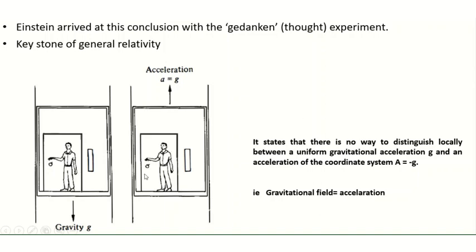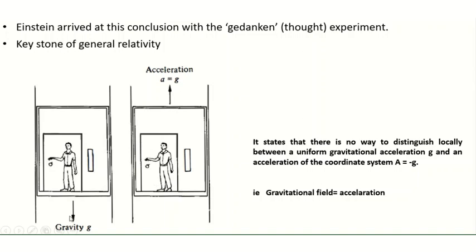And consider the second case, the same man in the same elevator, but the elevator being in free space, accelerating upwards at a rate a equal to g. Again this man puts down the apple and it appears to him to accelerate down at a rate g. So these two cases are different.